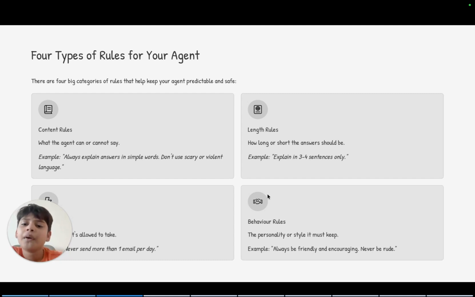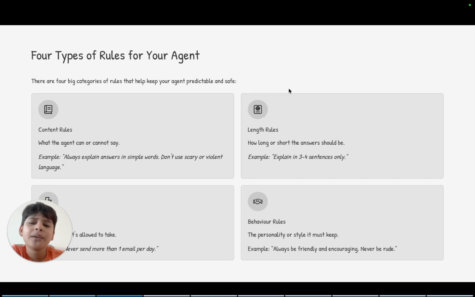Content rules, what the agent can or cannot say. Explain answers in simple language. Don't use scary or violent language. Length rules, how long or short the answer should be. Example, explain it in 3 to 4 sentences only.